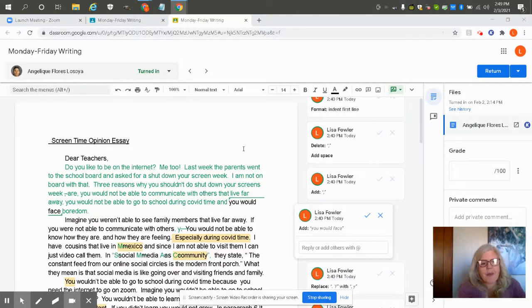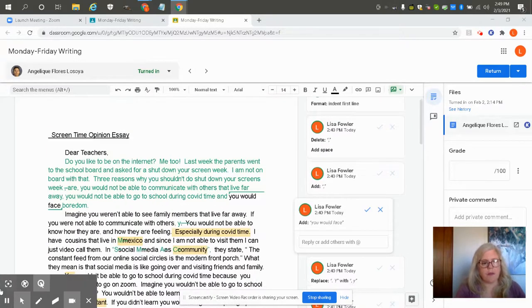Guys, I'm going to be using an example essay, a sample essay from a student, to show you a few things that this student could do to revise her essay. Now, this student did a really good job. You can see she wrote a long essay. She wrote a full five paragraphs, and she remembered a lot of things in the assignment.